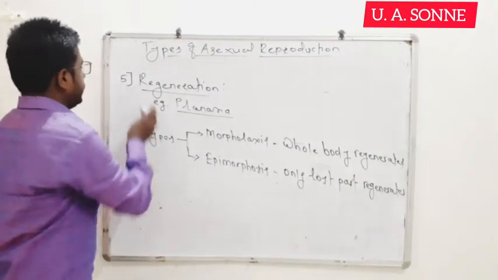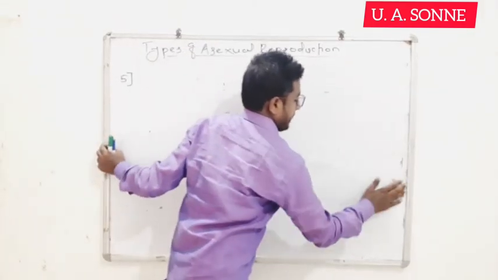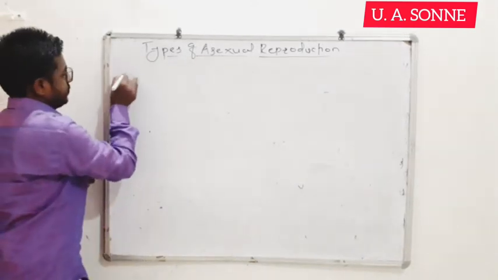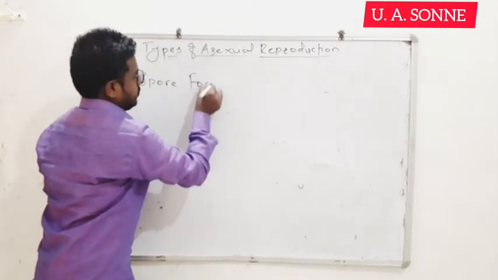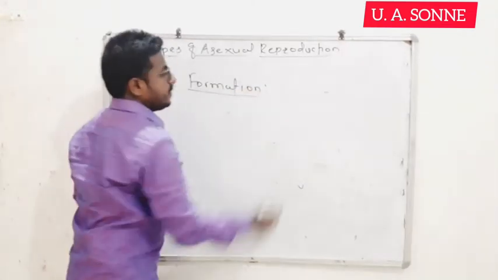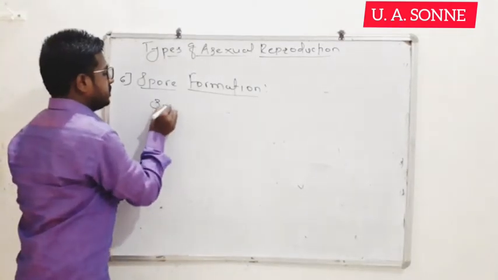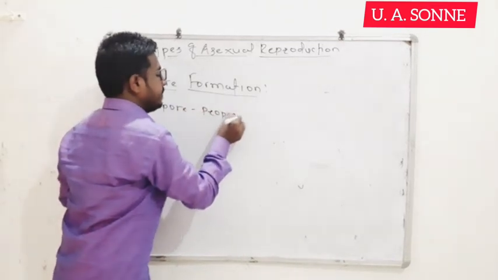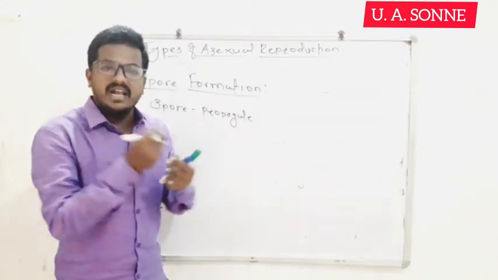And the next type is spore formation. What is a spore? Very first we have to understand what a spore is. A spore is a reproductive unit. A spore is a propagule. What is a propagule? A propagule is a reproductive unit which is used for propagation purposes. What is propagation? Propagation means transmission.